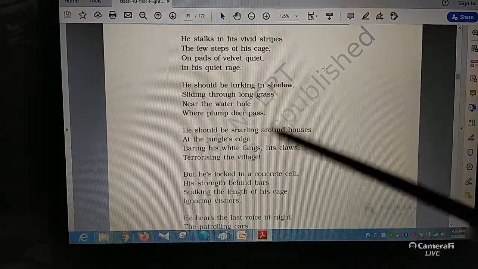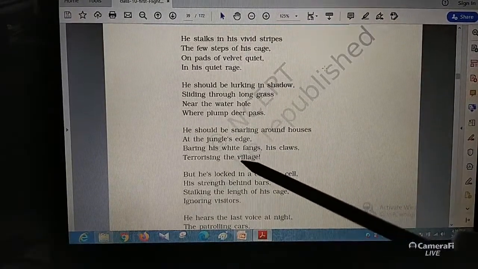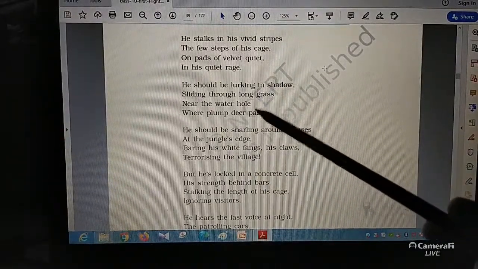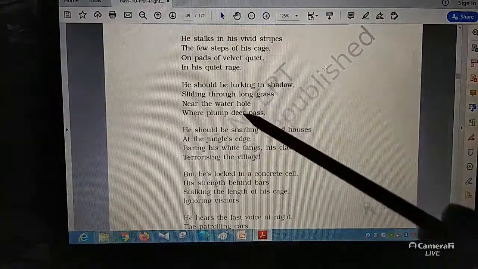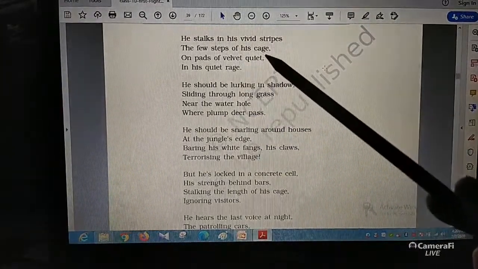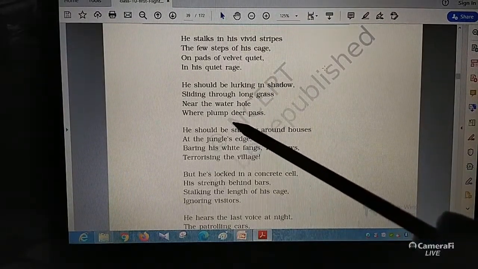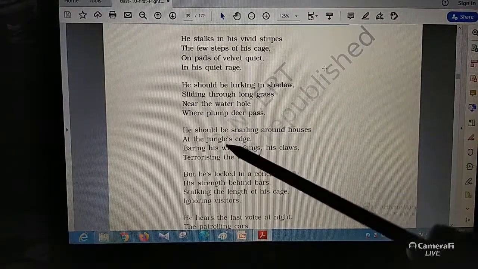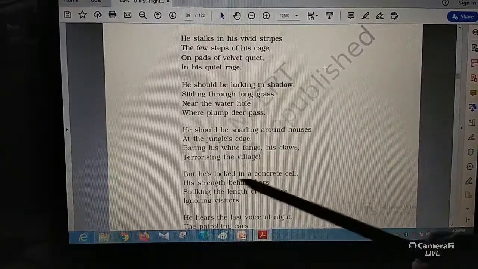Now Leslie Norris was actually obsessed with these things. He had seen his father, a very good athlete. Now as a child, if you were seeing your father as a very good athlete, and you saw that suddenly he had been taken away in the First World War, then how would you feel? Perhaps his father didn't want that, like the tiger didn't want to be in the concrete cell.